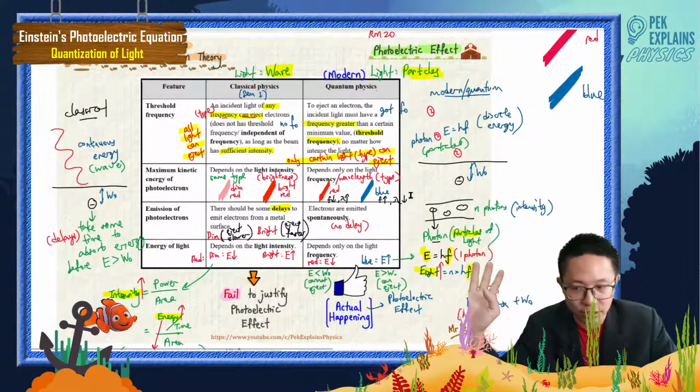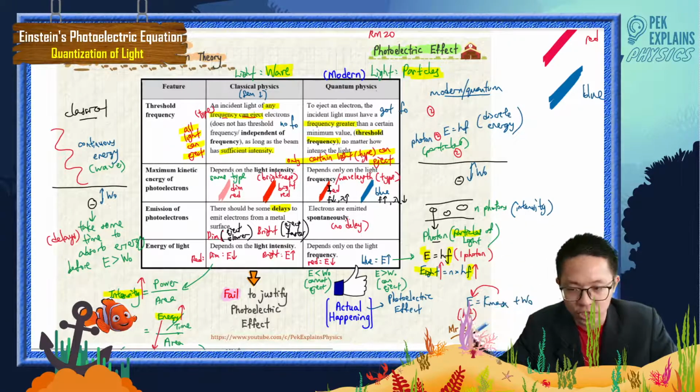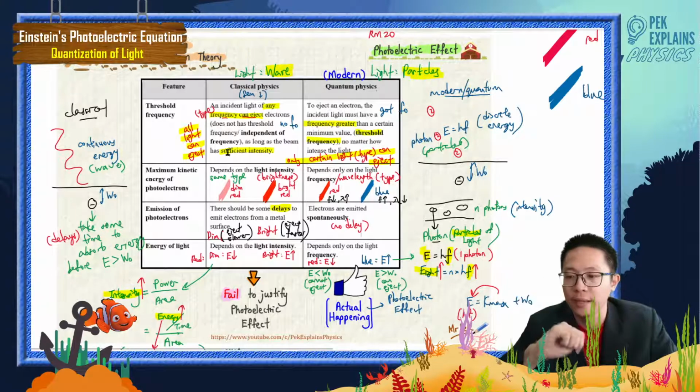Not all light can eject. The red light, if it has less energy than the work function, cannot eject. But the blue light, if its frequency is higher than the threshold frequency, or it has energy more than the work function, can eject the electron. So red light cannot eject electron, blue light can. So not all types of frequency can eject, only certain types of light can eject. Okay?